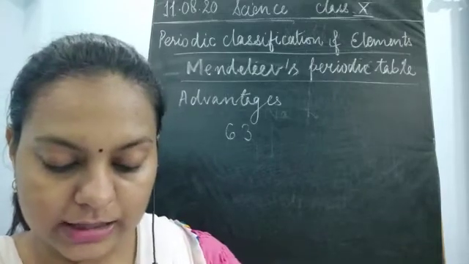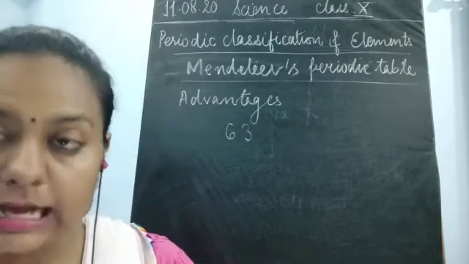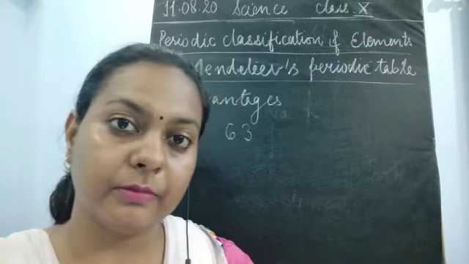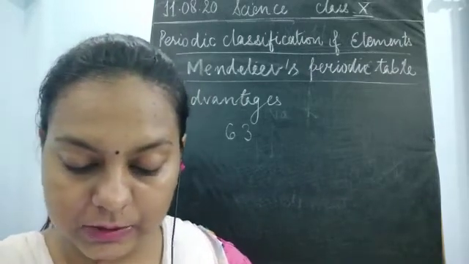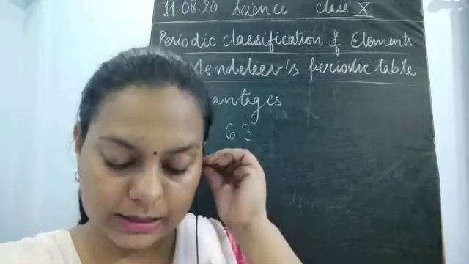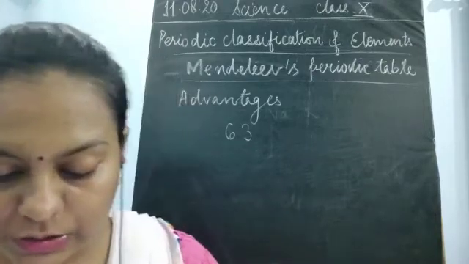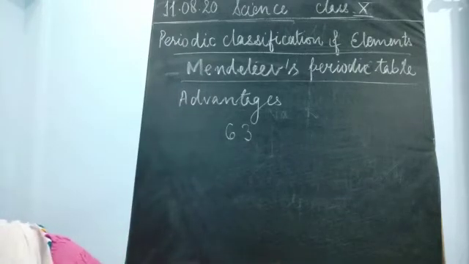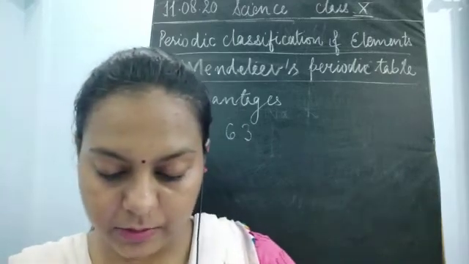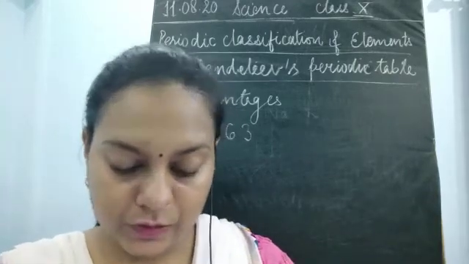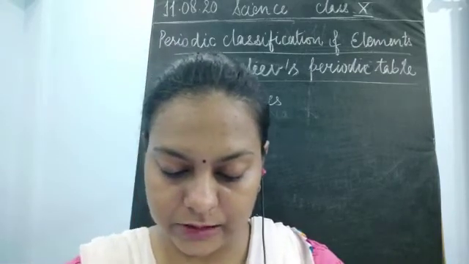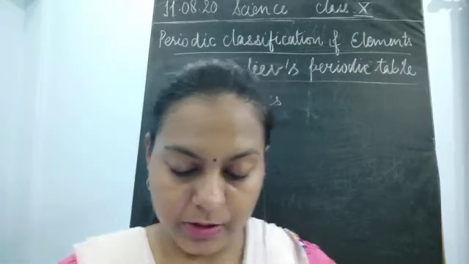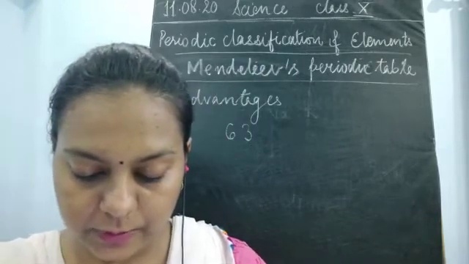Okay, so while developing this periodic table, he placed the element with the greater atomic mass, and then again the lower atomic mass elements were placed lower to it. Next, the sequence was inverted so that the elements with similar properties could be grouped together. For example, the atomic mass of cobalt is 58.9, and it appeared before nickel, which has 58.7.